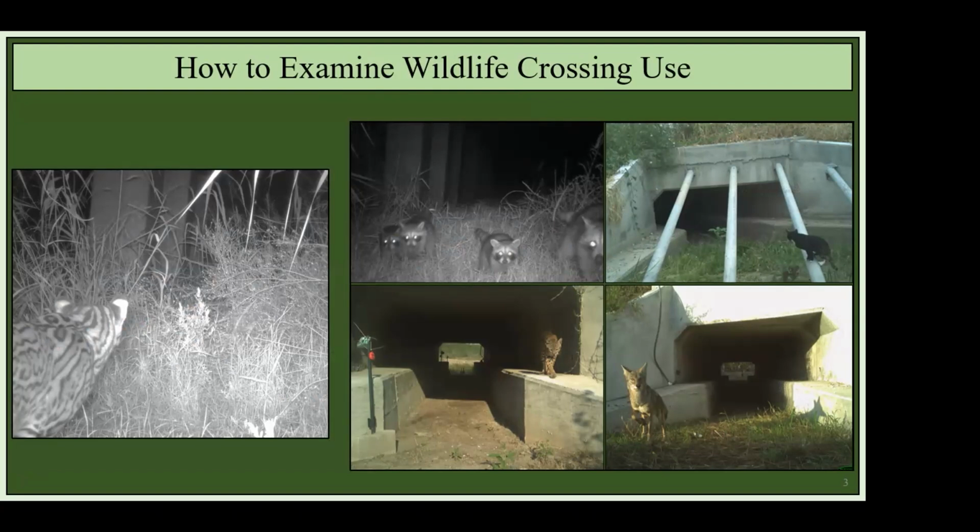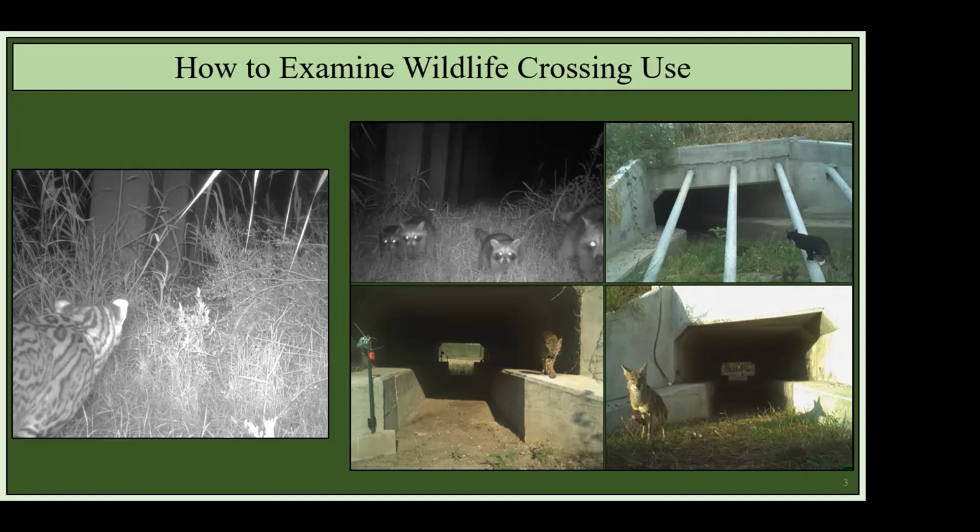For our target species, especially those that are non-migratory, we may only expect an individual to use a wildlife crossing once every few years. For example, with ocelots in Texas, we get very few detections, and it maybe happens once in a 5-year monitoring program, which is a little unfortunate if we want to see if crossings work for ocelots.